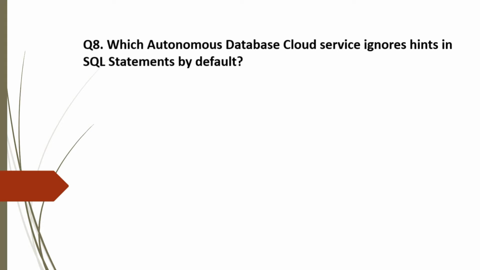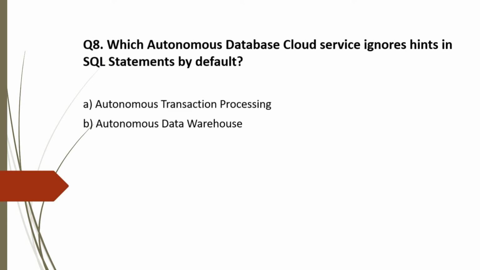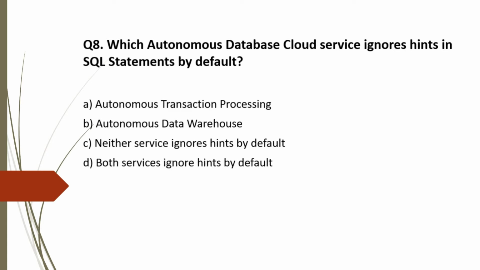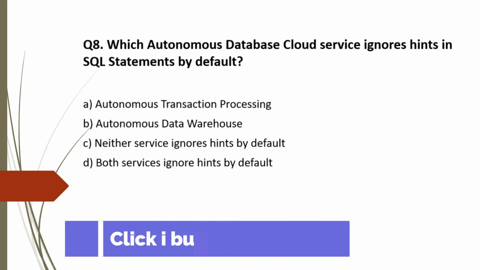Question 8. Which autonomous database cloud service ignores hint in SQL statement by default? And the options are A. Autonomous transaction processing, B. Autonomous data warehouse, C. Neither service ignores hint by default, and D. Both services ignore hint by default. Now analyze the options. Option A. Autonomous transaction processing or ATP.